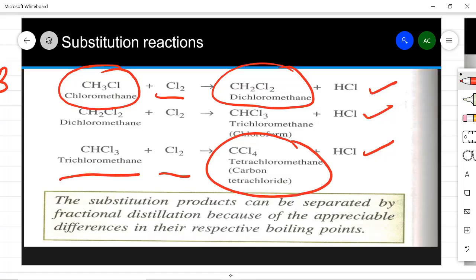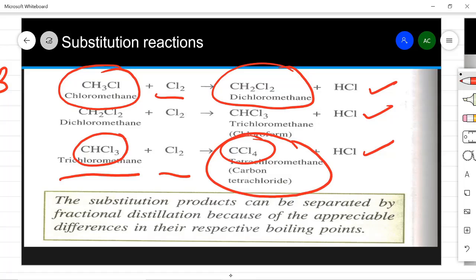This reaction will take place till all the hydrogen are removed from this alkane. सारे हाइड्रोजन जब हटा दिए गए, now it is without hydrogen. So till then this substitution reaction will be going on. The substitution removes one more hydrogen atom and produces dichloromethane, then further produces trichloromethane, and finally